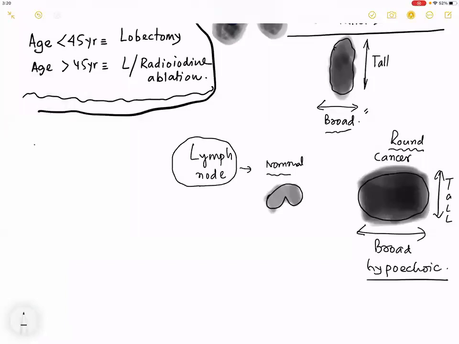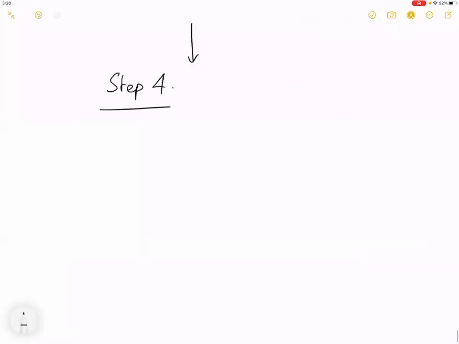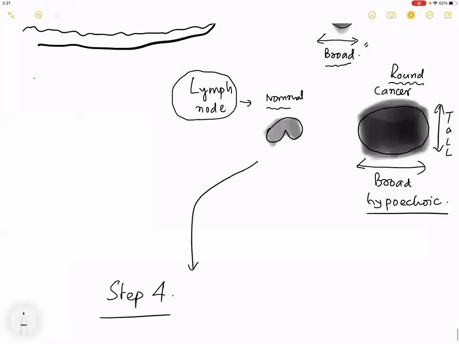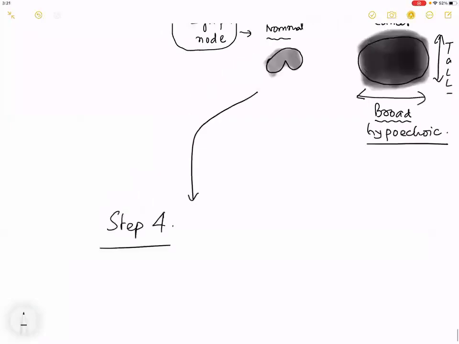Final part. We have completed all parts. Step 4. Nonetheless, we are ending the class now. Sir, cancerous ones are broader than taller. Yes, sir. Cancer ones are broader than taller. Sir, final lymph part, the node is hypoechoic due to blood vessels. Sir, questions and comments after the class, please. We are short on time.